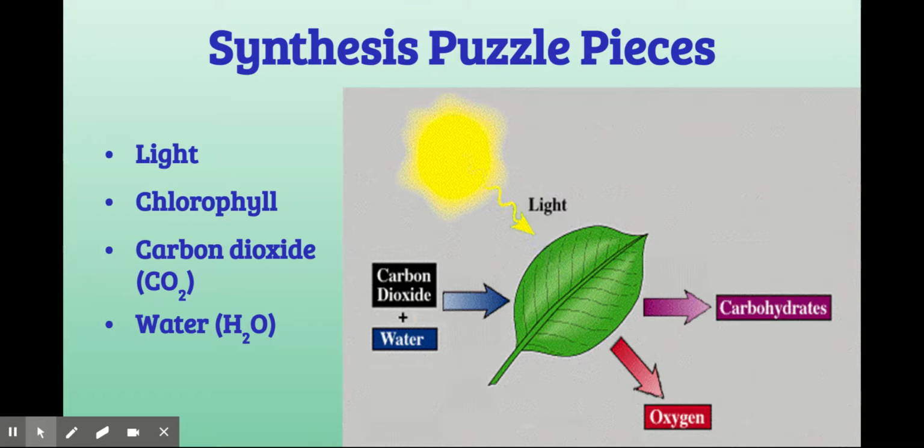Now let's talk a little bit more about the photosynthesis puzzle pieces. We know that light is required for the energy piece, and the green pigment, the chlorophyll in the leaves of plants, traps that light energy to use to make photosynthesis happen. But photosynthesis is a chemical reaction. When you have a chemical reaction, remember, like with chemical weathering, you start out with one substance and it goes through some kind of chemical change and becomes a different substance. You don't lose the matter, but it gets changed in some way.